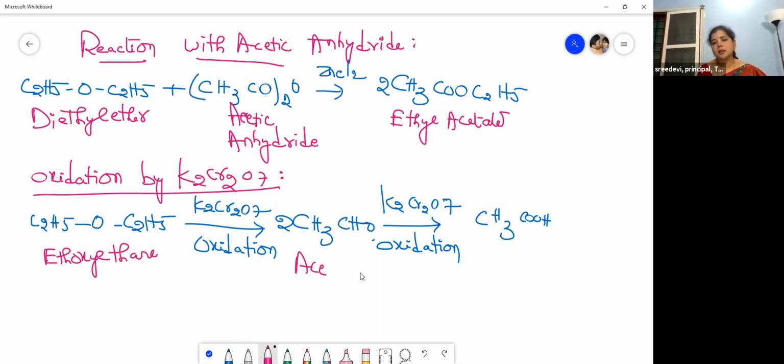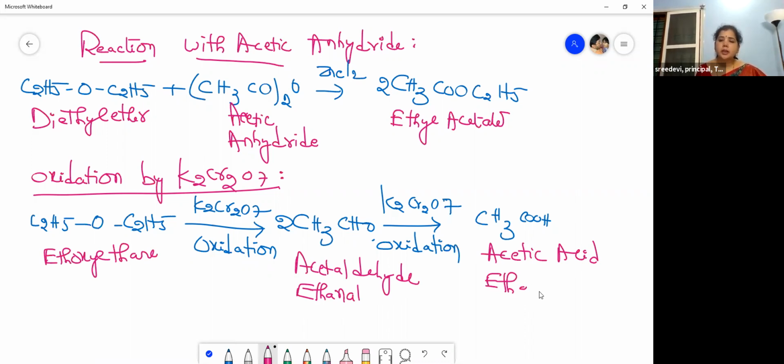Acetaldehyde, aldehyde. What is the IUPAC name? Ethanal. And what is this? Acetic acid is the common name. Then what is the IUPAC name? How many carbons? 2 carbons. Ethanoic acid. Okay, done.